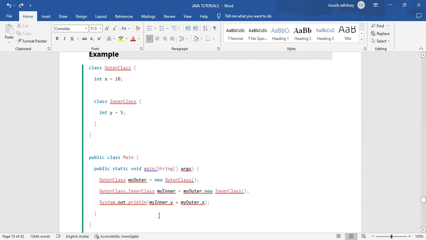And what we are doing: System.out.println(myInner.y + myOuter.x). myInner is the object of the inner class, plus myOuter.x, that means myOuter is the object of the outer class, and .x is the variable that is in the outer class. And .y is the y variable, which is available in the inner class. Okay, that is basically an inner class: classes under a class, a class under a class, or a nested class.